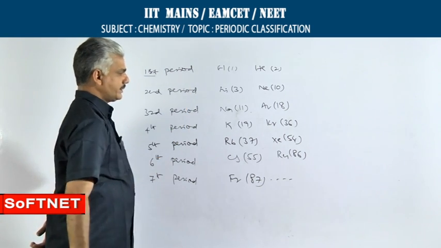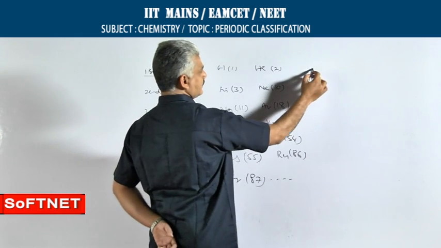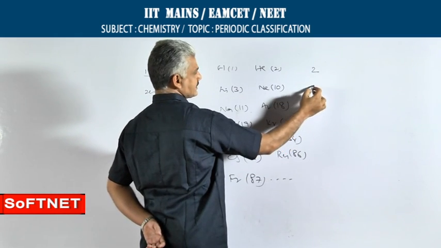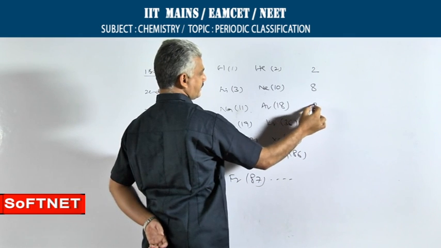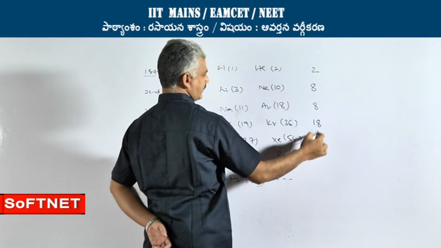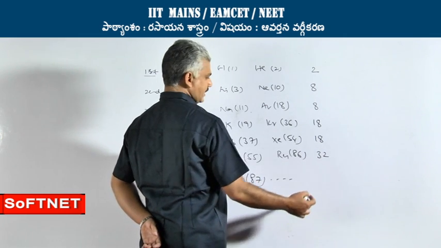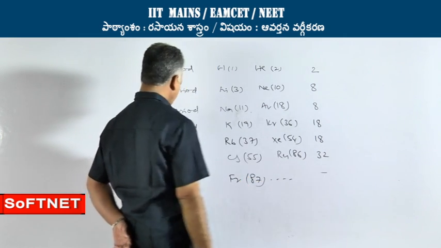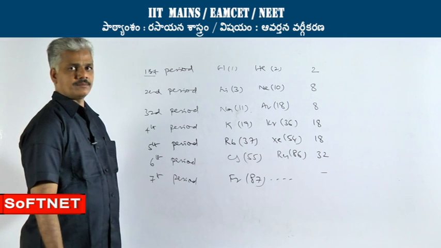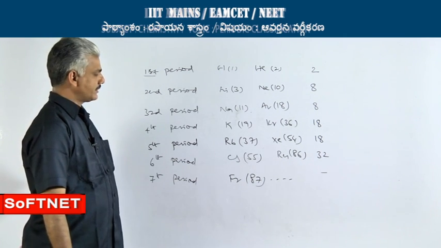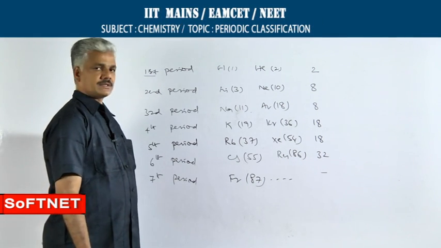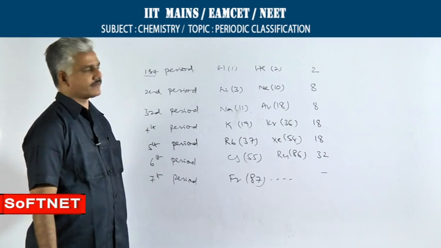So, in the first period, a total of 2 elements are present, second period 8, third period also 8, fourth period 18, fifth period 18, sixth period 32 elements. The seventh period is incompletely filled with elements because some of the elements are yet to be discovered.